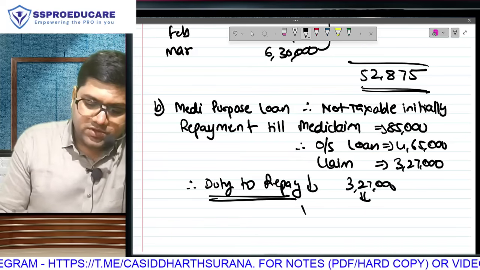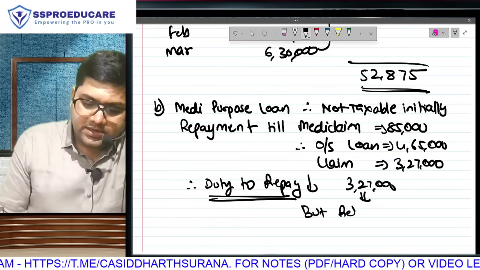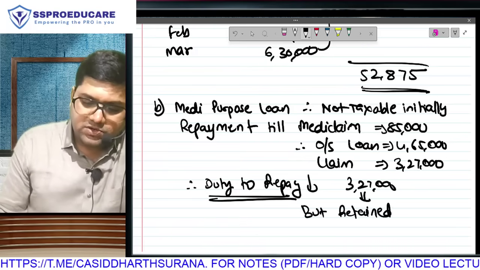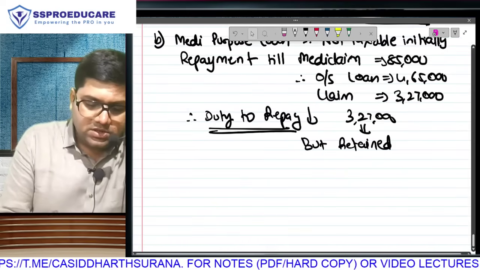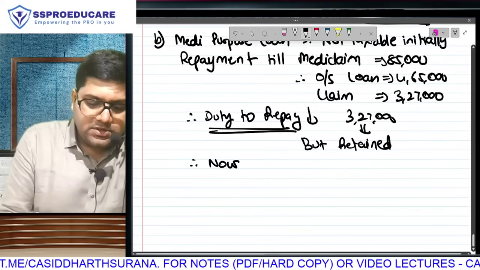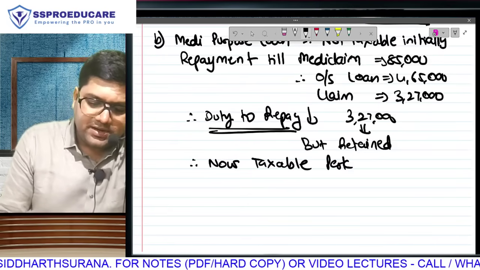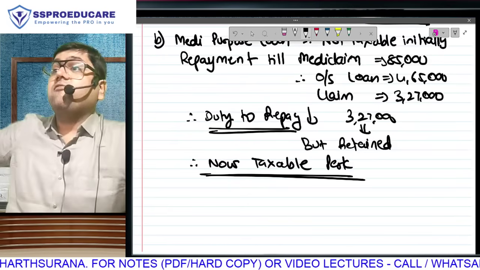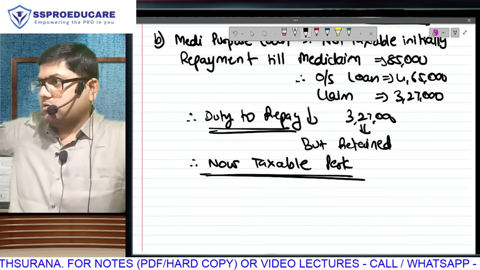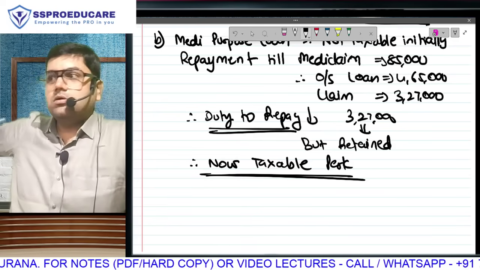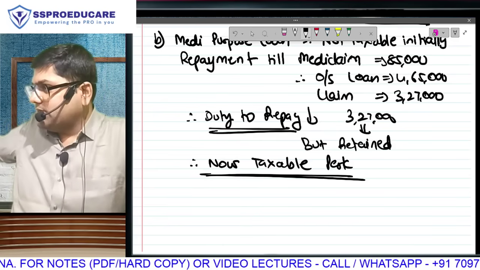But this amount was retained, and because this amount was retained, it has now become a taxable perquisite. Do you notice the presentation, and do you conclude that everything we thought about has also been presented in the answer?